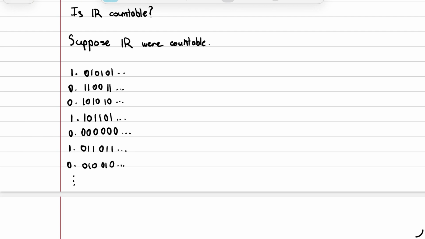Well, what's the issue? Diagonalization. We're going to take the first digit of the first number, the second digit of the second number, the third digit of the third number, and so on and so forth, to form a new number. Notice how this new number is not included in the list by definition. We specifically chose each digit so that it is not equal to any number on the list. But this is an issue because no matter how we list the real numbers, we can always find another real number that's not on the list. Even if we could include this number, we would still find a new number not included. And so, the real numbers are actually uncountable.